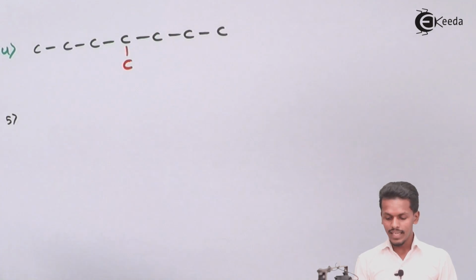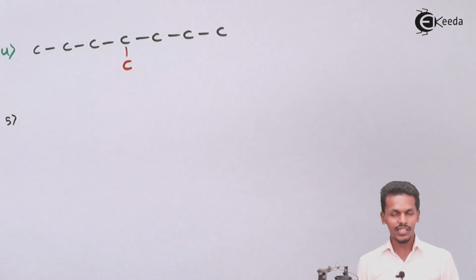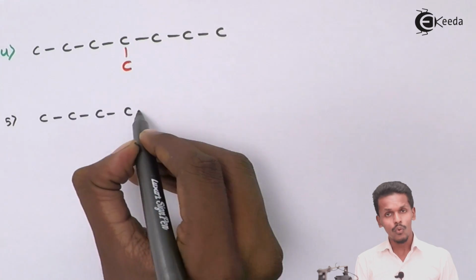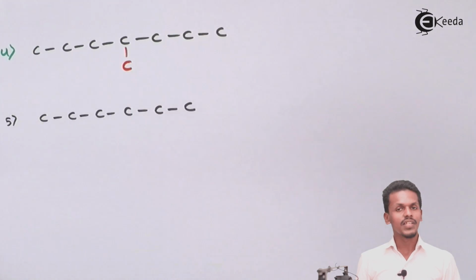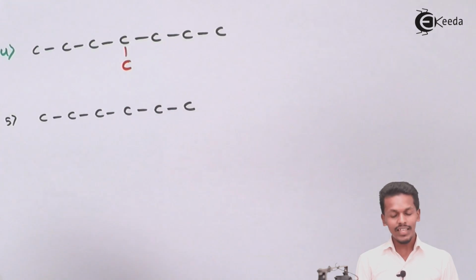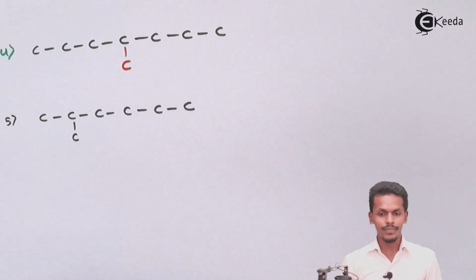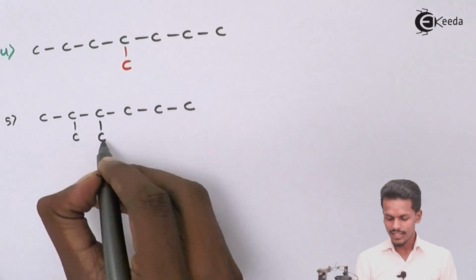Suppose we have 6 carbon atoms attached in a straight chain, so we could write 1, 2, 3, 4, 5, 6. Six carbon atoms are attached to each other. In this case, suppose the 7th carbon is attached to the 2nd carbon atom, and next to that, suppose the 8th carbon is attached to this carbon atom.